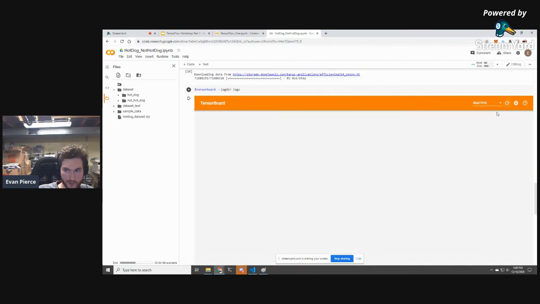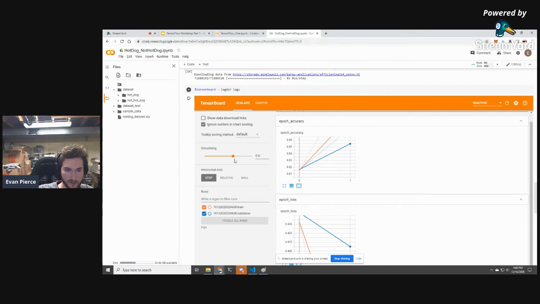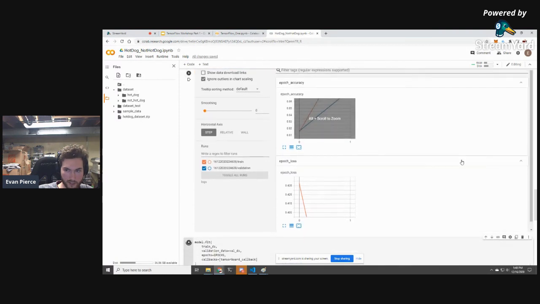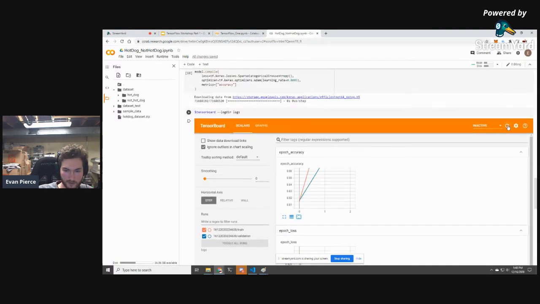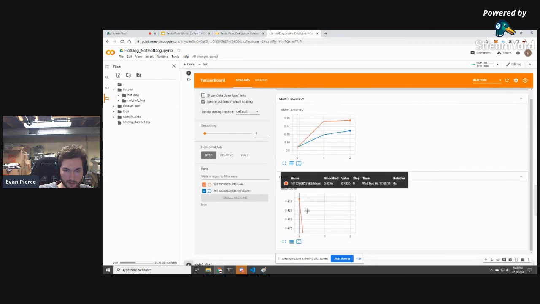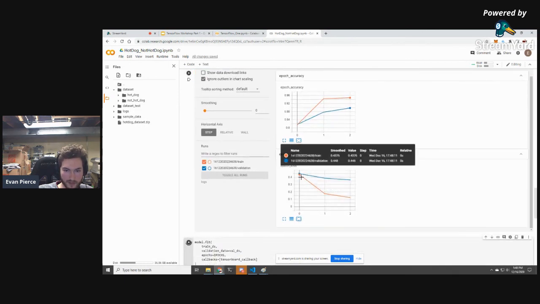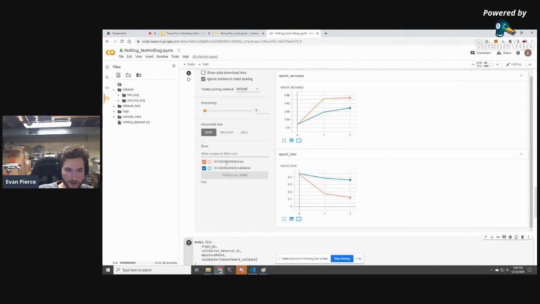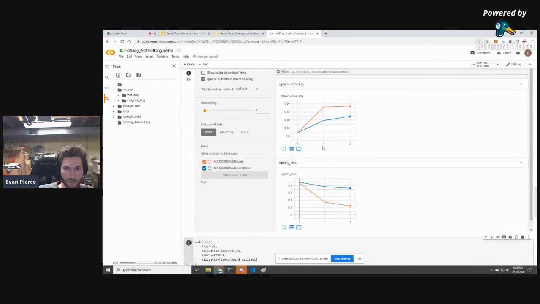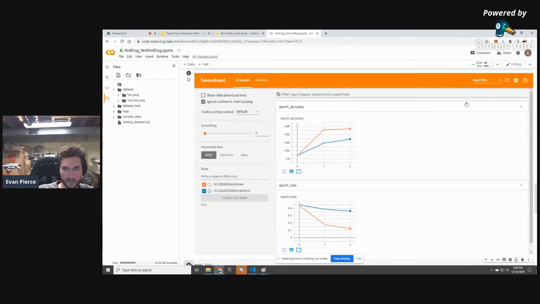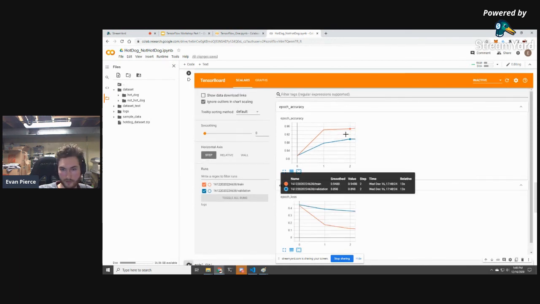So we should be able to refresh TensorBoard at this point. I'm going to turn off smoothing. We'll be able to see how our accuracy and our loss are changing over time. Let me refresh this again so we get more data points. You can see I can rescale this too. And you can see at the very beginning we had a high loss, and then over time this loss is going down. The orange line is the training, and the blue line is the validation. What we ideally want to see is a very low validation loss and a very high validation accuracy, because that's how we know we're doing well. The training is always going to be a bit better because that's the data it's actually looking at.